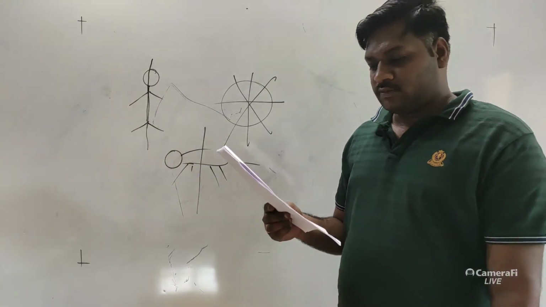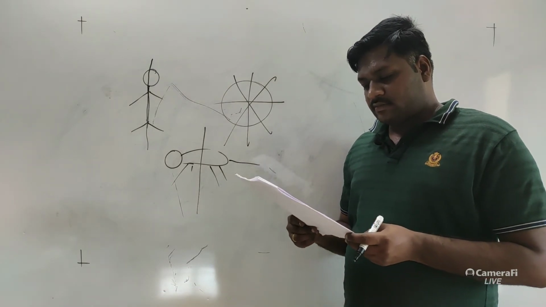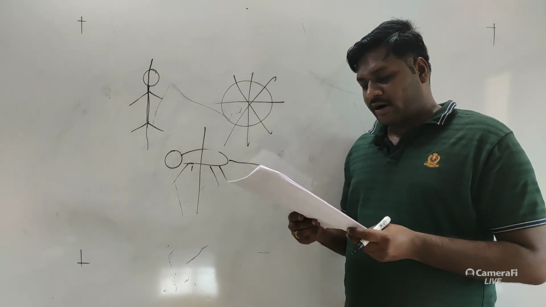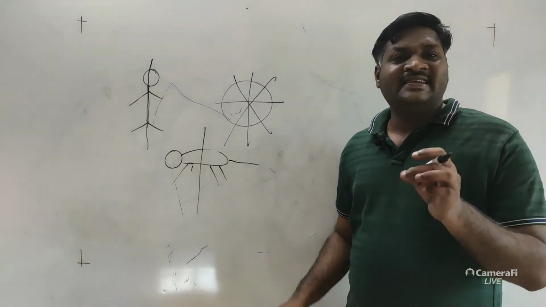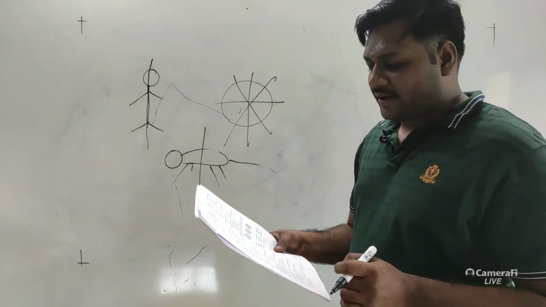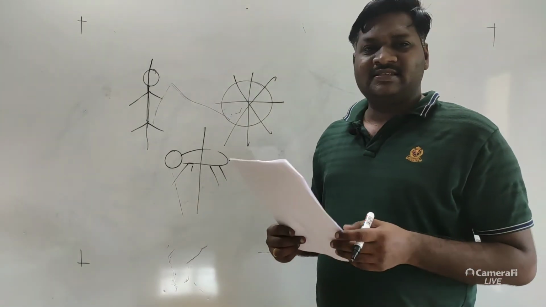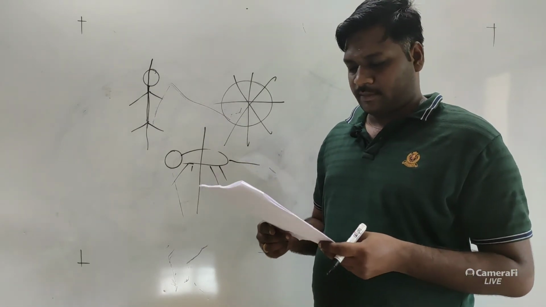Question number 164. Pseudometamerism with a dorsoventrally flattened body is found in tapeworm, that is Taenia solium. So they have pseudometamerism, a kind of blind type of metameric segments is seen.